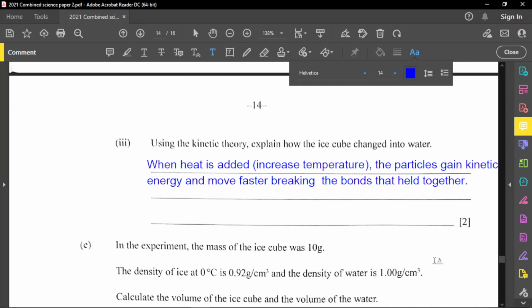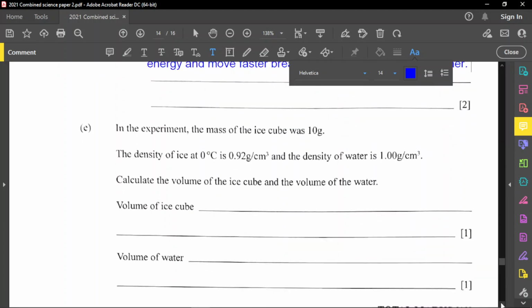Now, part E of this question says in the experiment, the mass of the ice cube was 10 grams. The density of ice at 0 degrees Celsius is 0.92 grams per centimeter cubed, and the density of water is 1 gram per centimeter cubed. Calculate the volume of ice and the volume of water. Before we do this, I want to tell you that ice will have a greater volume.